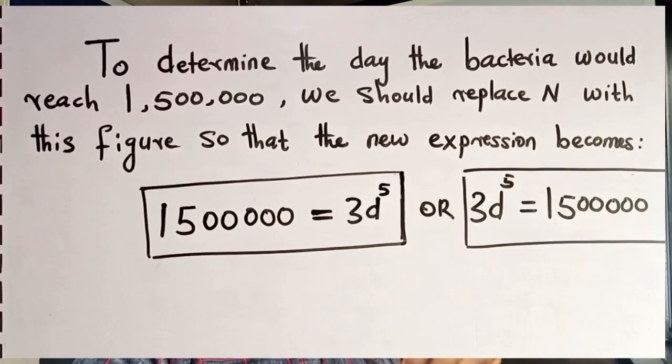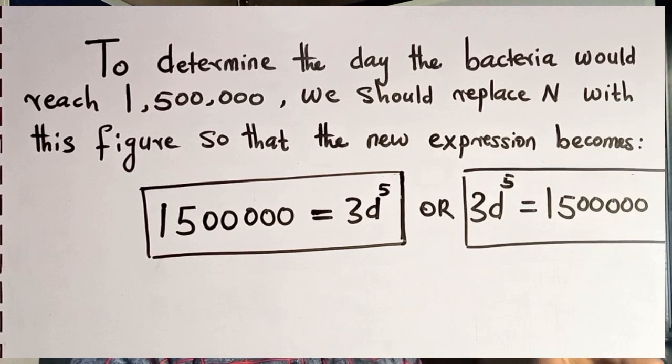Anyway, so on which day will those bacteria become at least 1,500,000? To get this done, watch again the screen as we replace that n with 1,500,000, because the number we are targeting that the bacteria will reach is 1,500,000. So right now, let us replace that n in the expression with 1,500,000, giving us a new expression that is written as